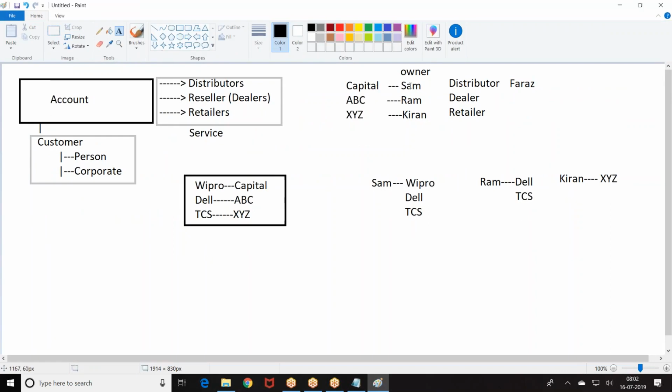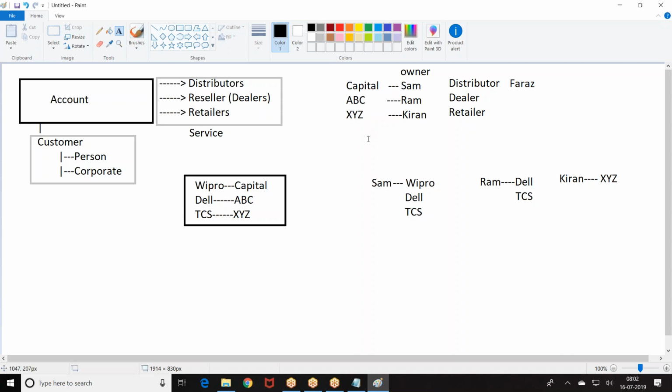Here, if the owner of the distributor is modified, whatever records the owner of the distributor is getting because of that hierarchy, distributor, sub-dealers, dealers, the access on those records should be removed, and that access should be given to the new user.